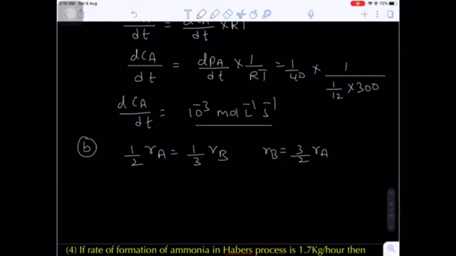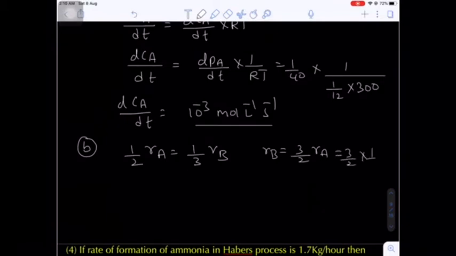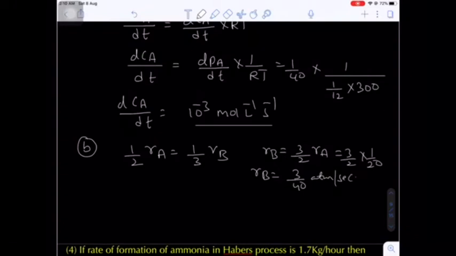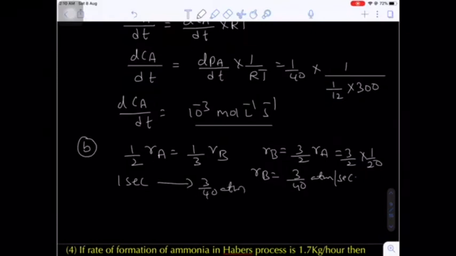What is the rate of reaction of A here? 1 by 20. Rate of reaction A will be 1 by 20. So 3 by 2 into 1 by 20. So the rate of reaction of B will be 3 by 40 atm per second. That means in 1 second 3 by 40 atm pressure of B will be formed.